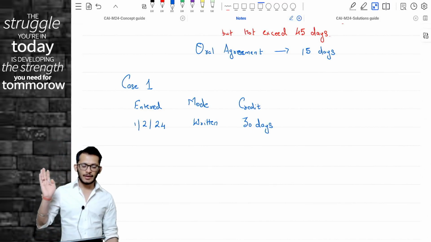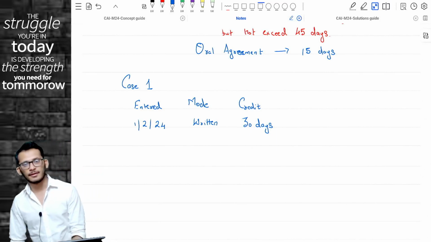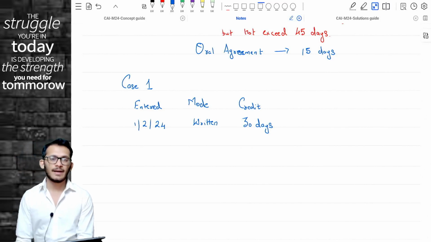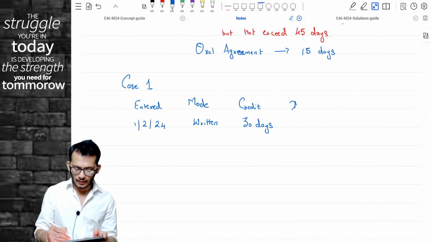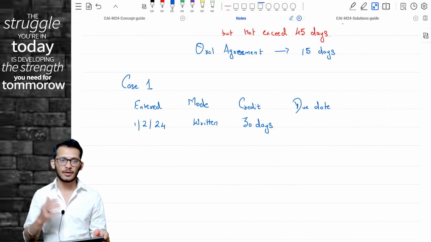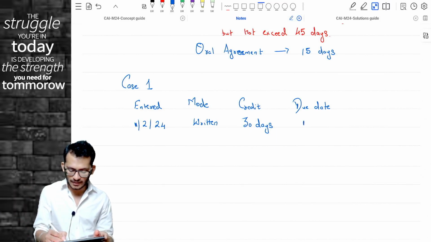Case number 1, you have entered into the transaction on 1st February. The mode of agreement is written and the credit term is 30 days. In that case, the MSME Act comes and says, make the payment on the 30th day. I will assume 30 days, and since February has 29 days in the current year, it will become 1st March.